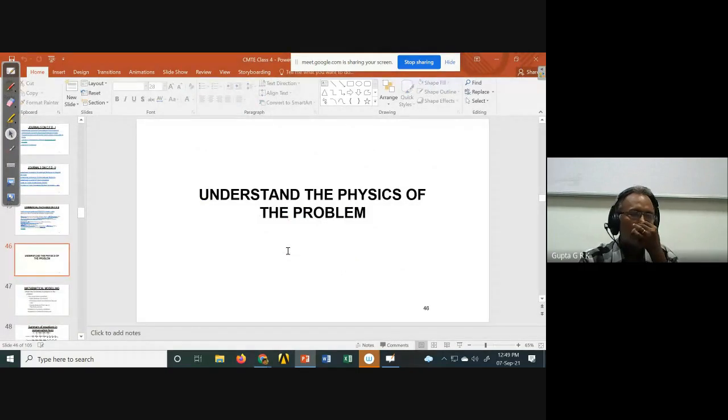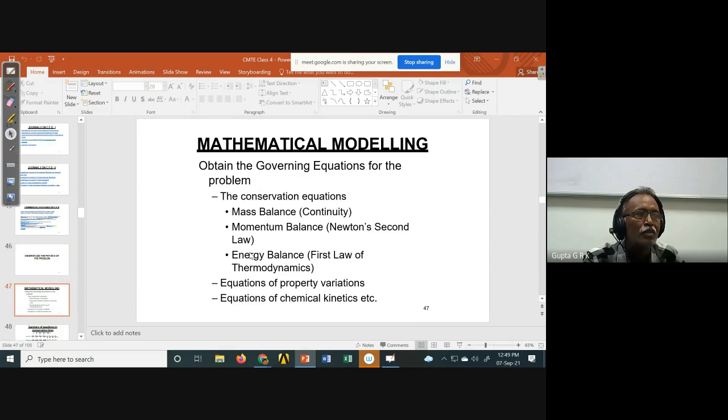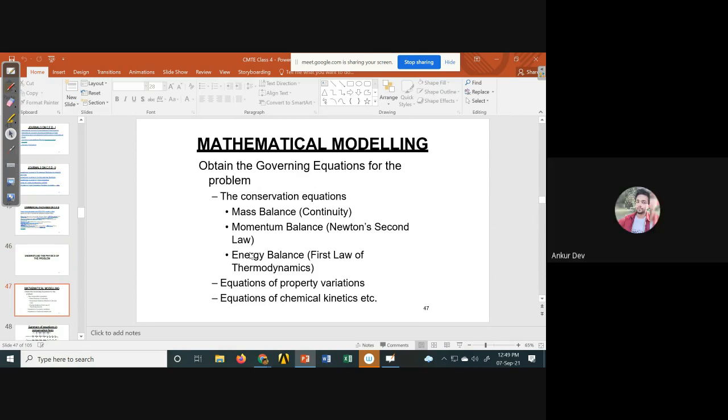Okay, this is about how to select a problem. These are various sources that we have seen. And once you do that, you have to understand the physics of the problem. After understanding the physics of the problem, you have to know the governing equations and model them. Right? One question was there.